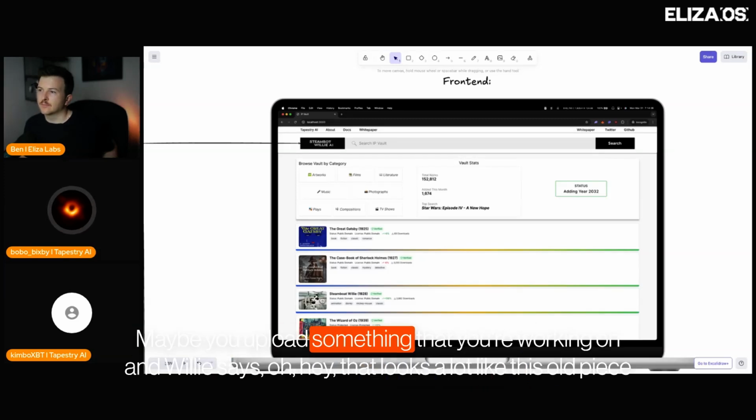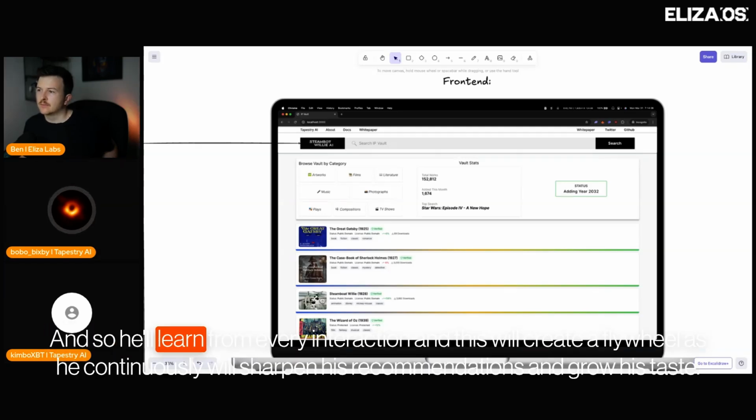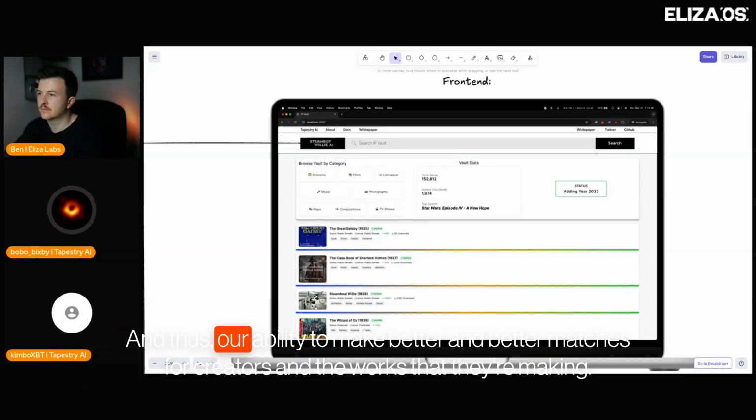Maybe you upload something that you're working on, and Willie says, oh, hey, that looks a lot like this old piece of public domain IP that you could definitely use now to make your work cooler. And so he'll learn from every interaction, and this will create a flywheel as he continuously sharpens his recommendations and grows his taste. And that's our ability to make better and better matches for creators and the works that they're making.